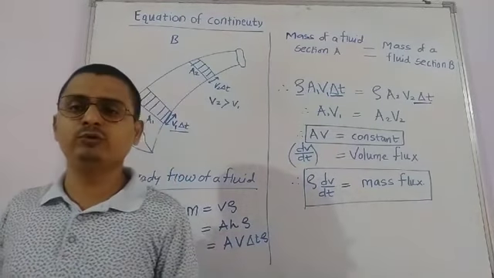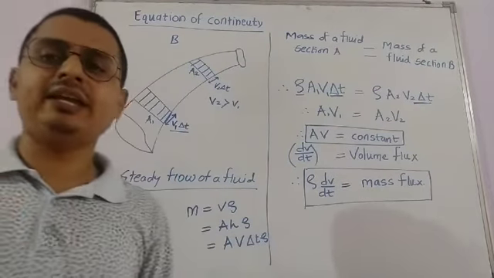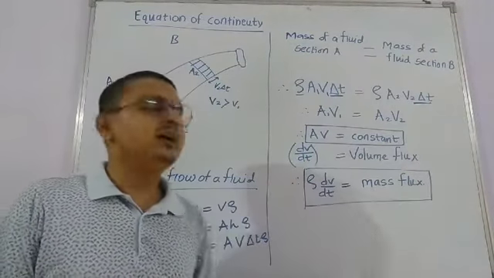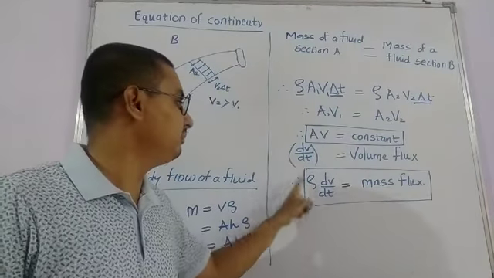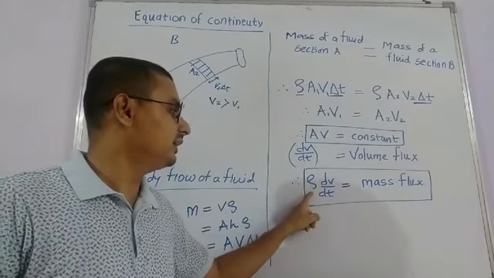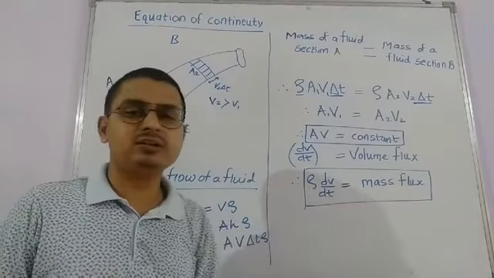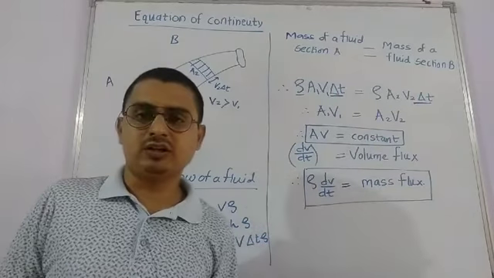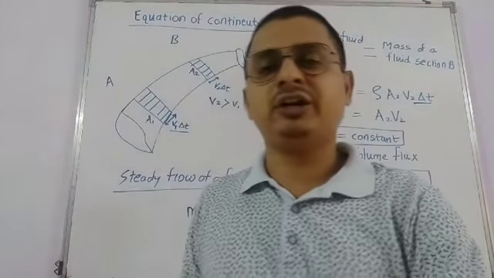The volume of a fluid passing through any area of cross section per unit time is called volume flux. Similarly, if we multiply with the density, we get mass flux, that is, mass flux is the product of density into volume flux. So this is the equation of continuity.